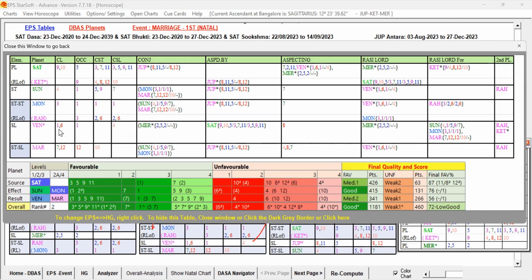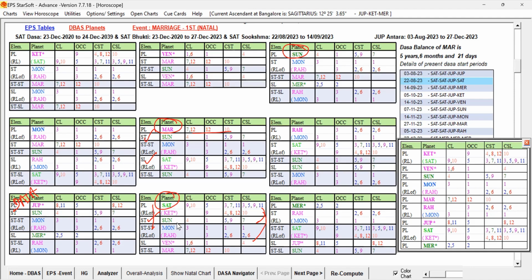It is not getting the support from the Saturn, doesn't matter because it is having good significator. And sublord planet Venus is getting the support from the Sun also and Venus also. So that way, this is comparatively better. Source itself is good. Star Lord also good, forming good grouping, and sublord having some weakness, but that is being supported by both Saturn and Sun. Here, Sun is good, sublord is good, and Mars having some weakness, and the star lord is getting the influence from the source planets. That is passing some unfavorable also to the star lord.